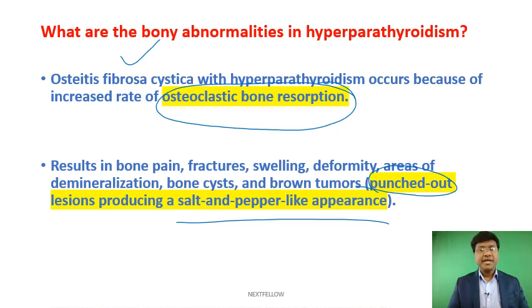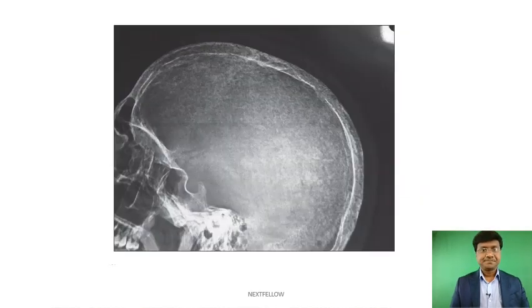And they'll have bone pain, pathological fractures, swelling, deformity, there will also be areas of demineralization, there will be bone cysts and brown tumors. So these are all the bony abnormalities in hyperparathyroidism. Next. So you can see the X-ray of the skull where you have the punched out lesions within the skull.